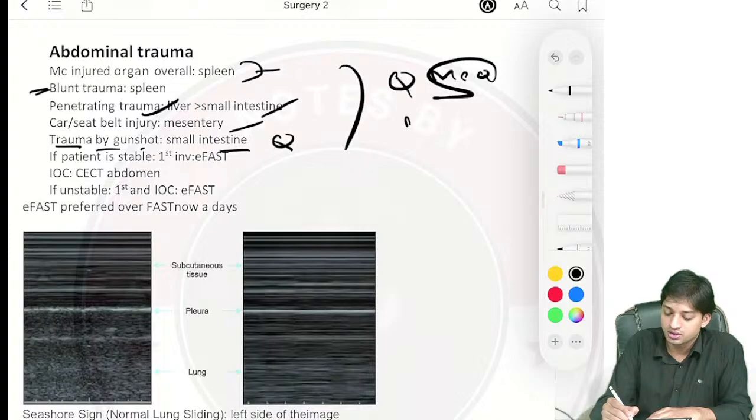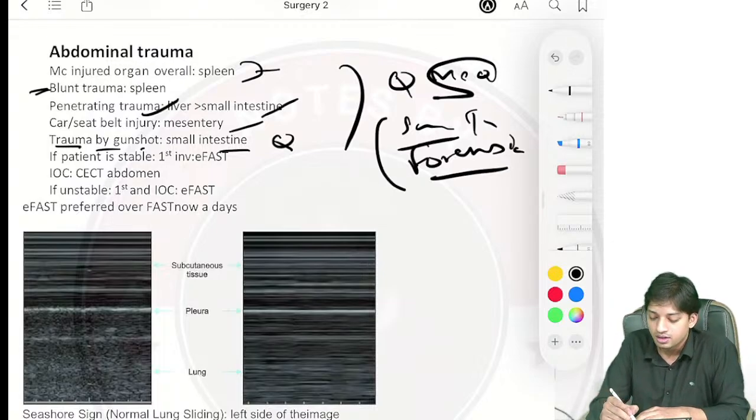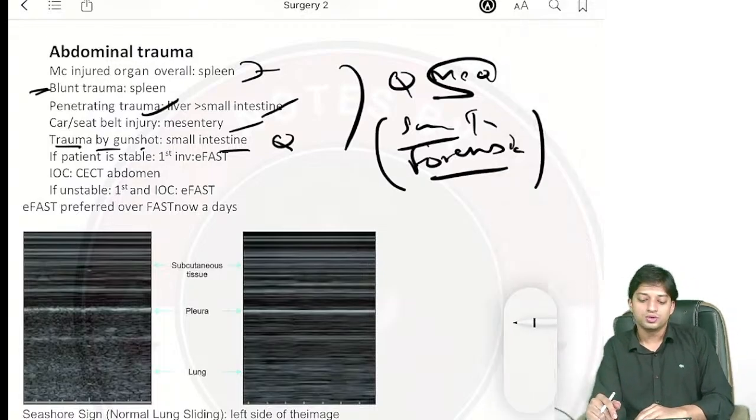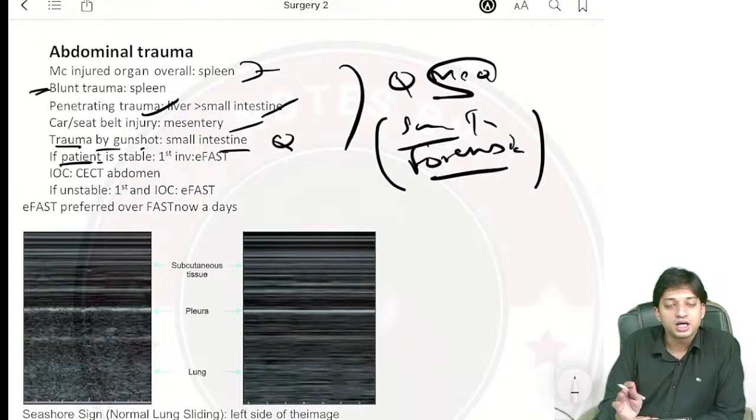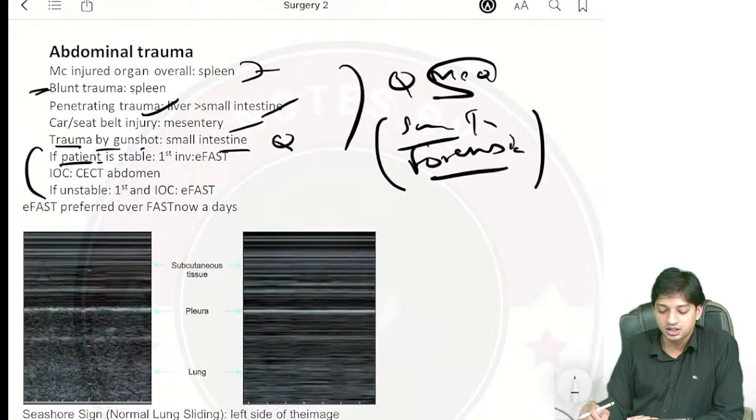They have asked you in surgery, trauma part, and not only that, they have also asked you in forensic part, if you guys can remember. Right? In forensic also they have asked you. Now coming to investigation, surgery part, they ask you, if the patient is stable, what investigations will you perform?